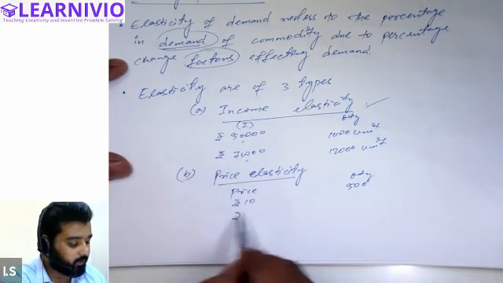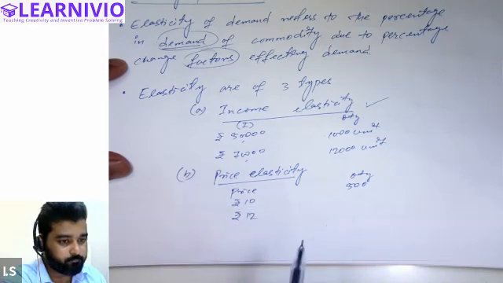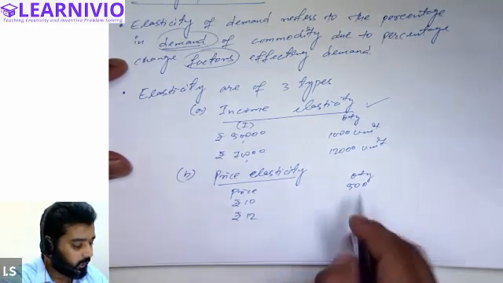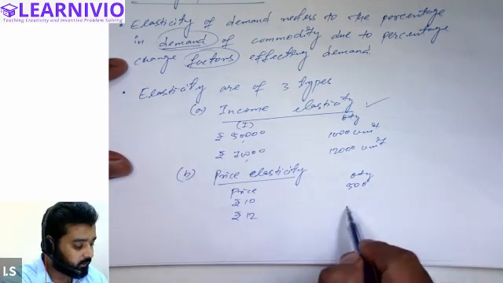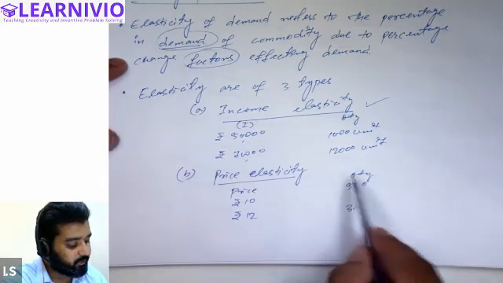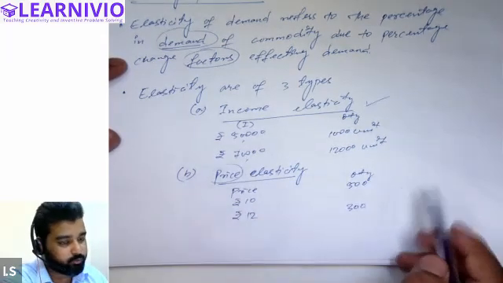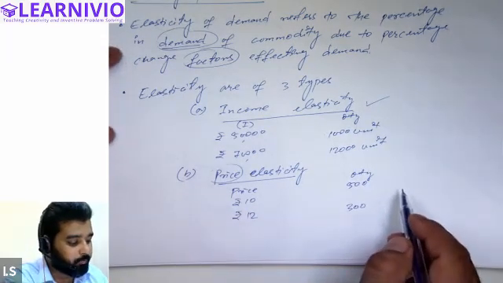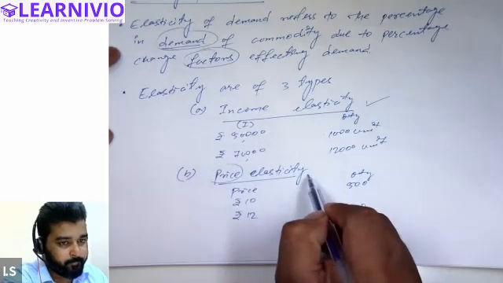Now the price of the commodity is increasing, and demand of the commodity decreases to 300 units. So here demand is changing due to the price of the commodity. This will be called price elasticity of demand.